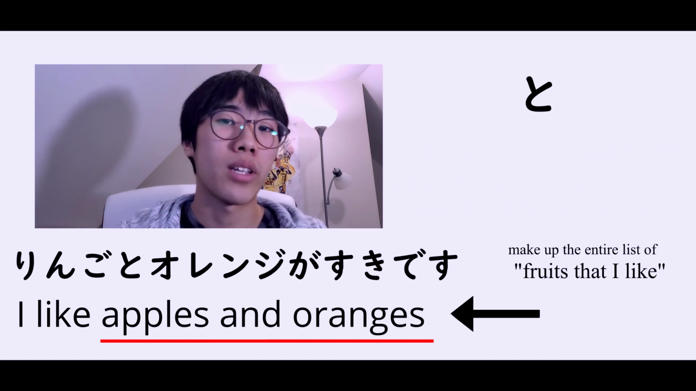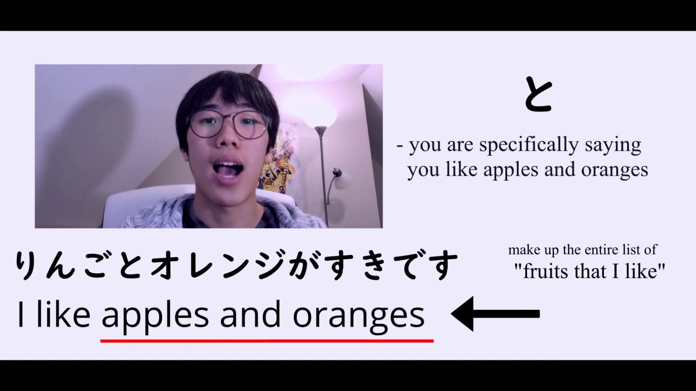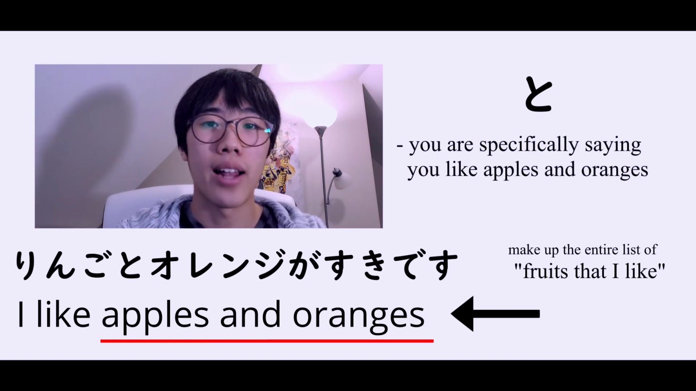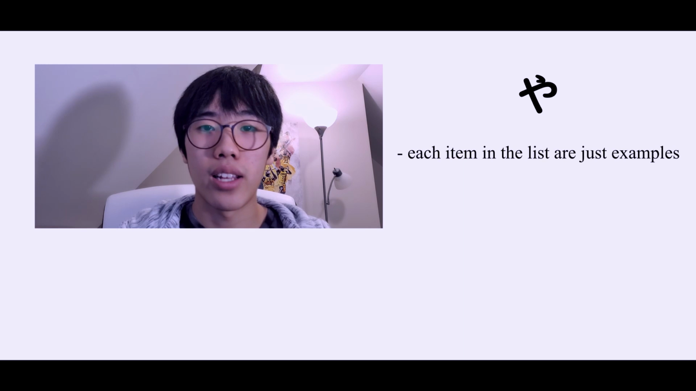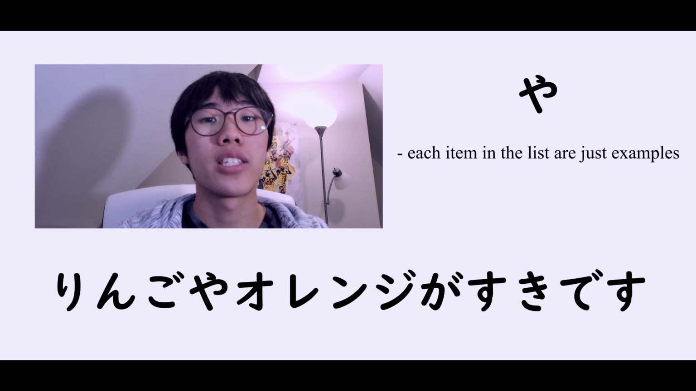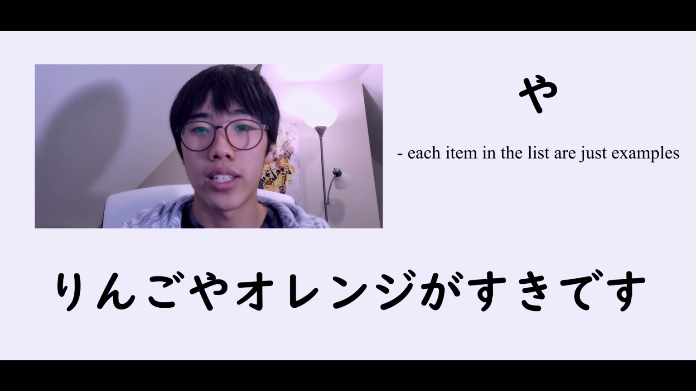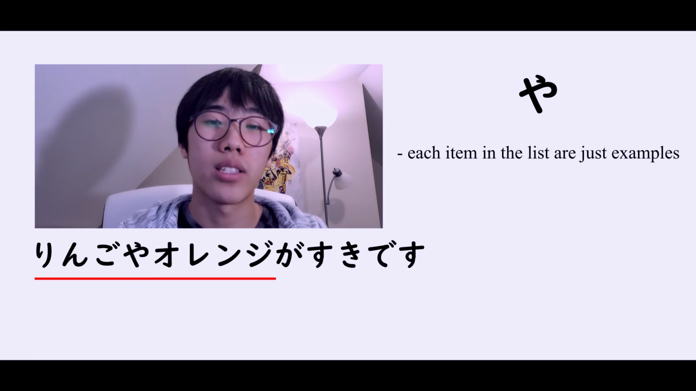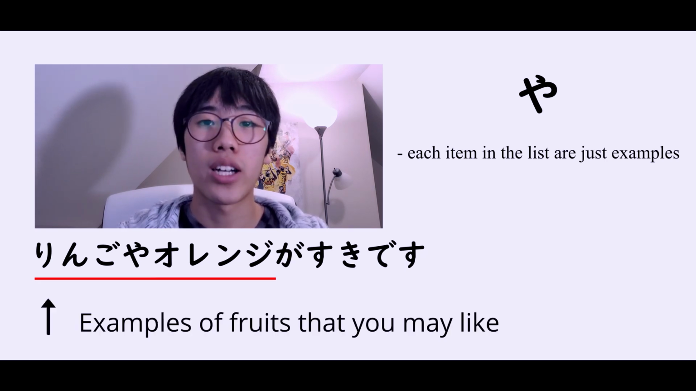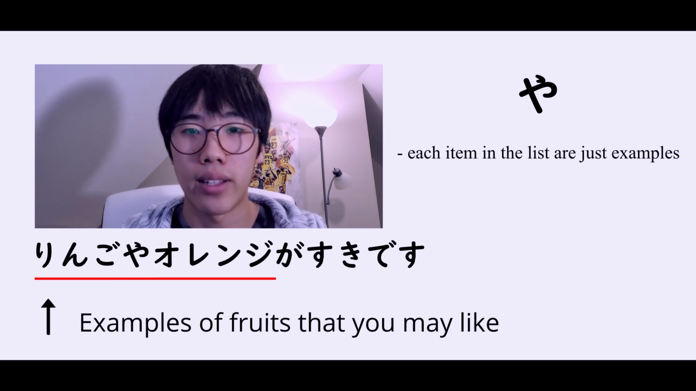And the list in this case are the fruits that you like. So if you use the to sentence particle, you are specifically saying, I like apples and oranges. And there's nothing else in this list. It's just apples and oranges. Now let's take a look at the sentence particle ya. The sentence particle ya does the exact same thing. However, each item in the list are just examples. So if I say リンゴやオレンジが好きです instead of リンゴとオレンジが好きです, that means that リンゴ or apple or オレンジ or orange are just examples of the fruits that you like.